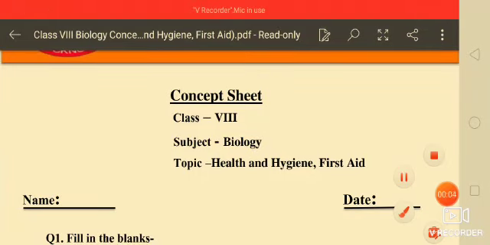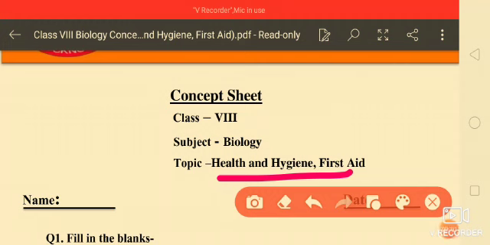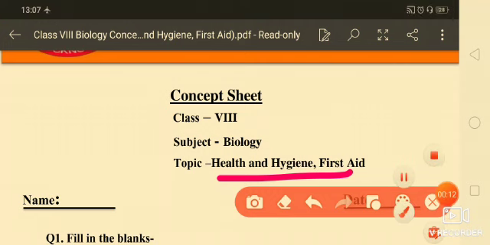Today we are here to solve the concept sheet of class 8th biology, that is health and hygiene and first aid. Here we will explain it. So first question is fill in the blanks.